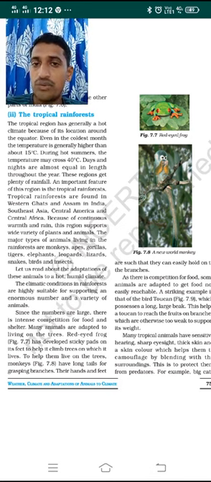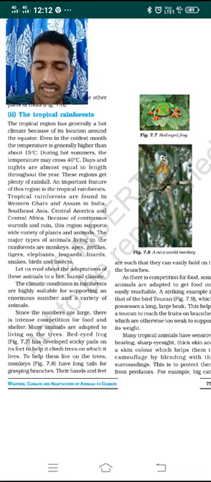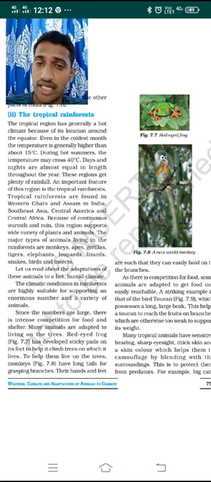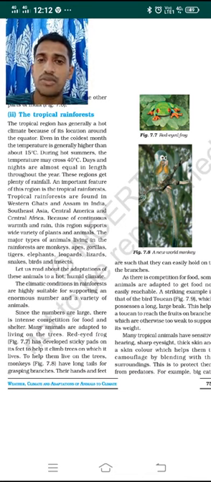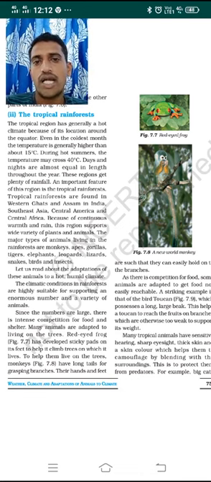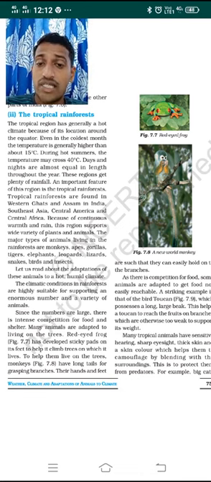So in India, there are only two regions where we find tropical rainforest, that is the Western Ghats, which includes Kerala, Karnataka, Maharashtra, and even some part of Goa. So these four states include the Western Ghats. These Western Ghats are very green, have a wide range of flora and fauna, and even Assam in India.